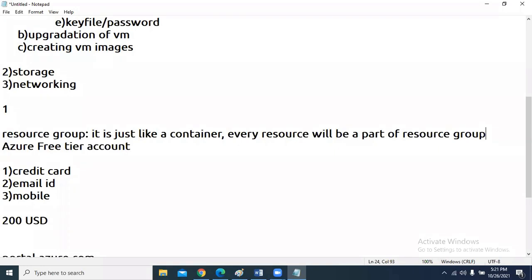So how are resource groups organized? Suppose I have 3 environments: dev environment, QA, prod environment. For each environment, you can create a resource group. So you can have billing for each and every environment. That means for checking billing, you can use resource groups. You can organize resource groups like that.